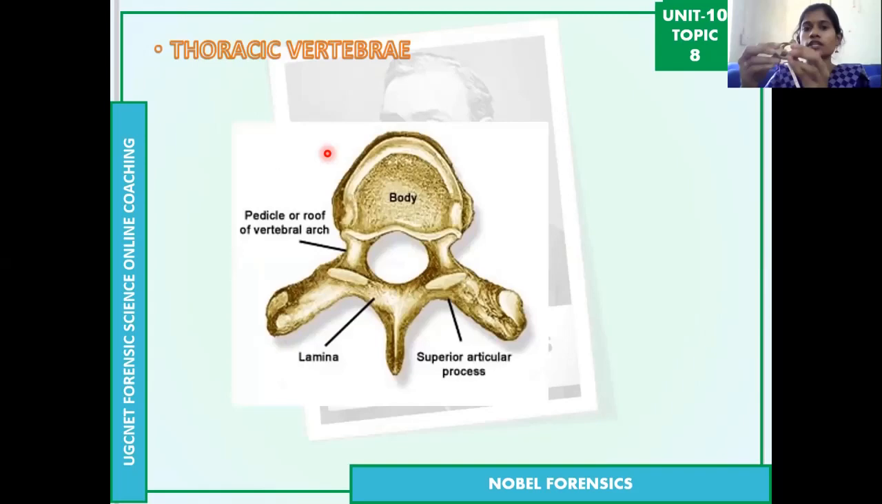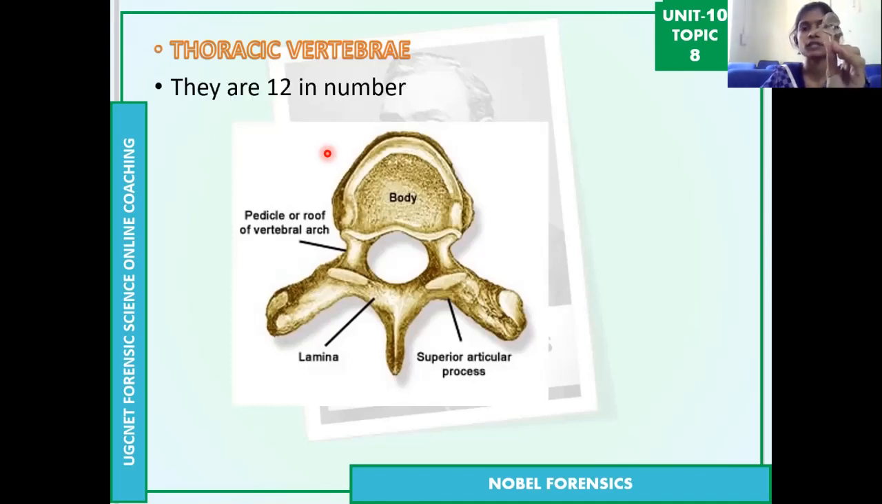Then coming to the thoracic vertebrae. You can see here, this is the thoracic vertebrae, same as in the picture. There are 12 thoracic vertebrae. I mean, the 12 ribs are connecting here, each one with an individual thoracic vertebral bone.